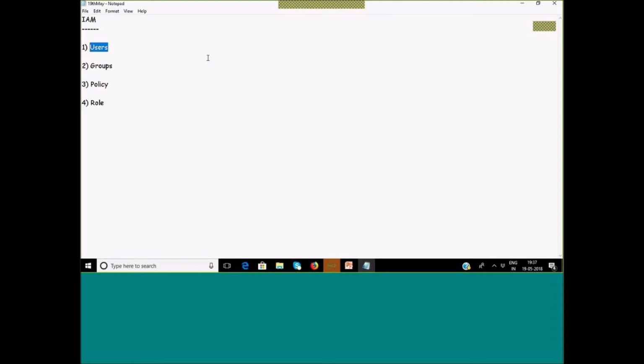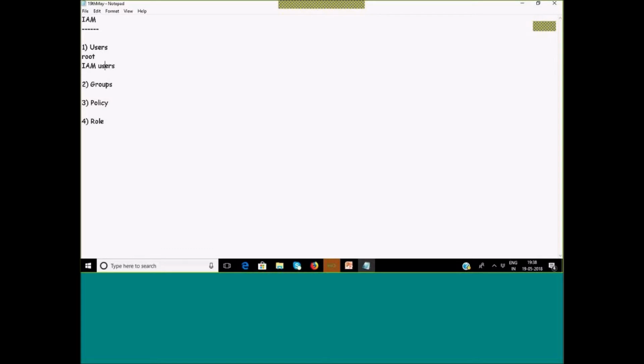If multiple users from your organization want to access the resources you have deployed in the AWS cloud, either you can share the root credential, or you can create multiple IAM users. It's better that we create IAM users instead of sharing the root credential.